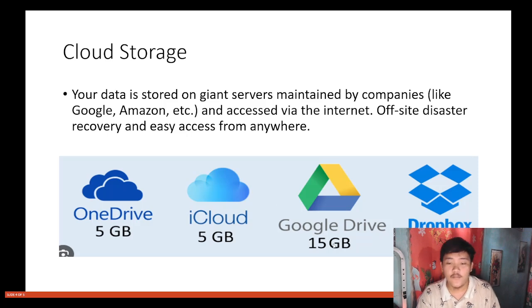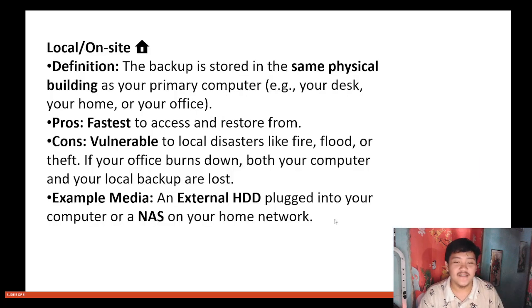The very common one is Google Drive, which you have if you have a Gmail account, with 15 gig free, so that your storage will be safe. You open your Gmail account and access your files or anything inside the drive, no? Yes.